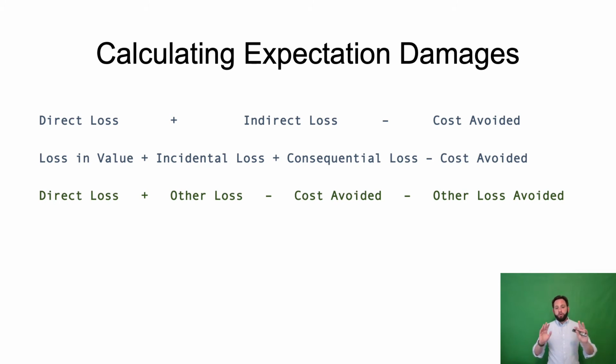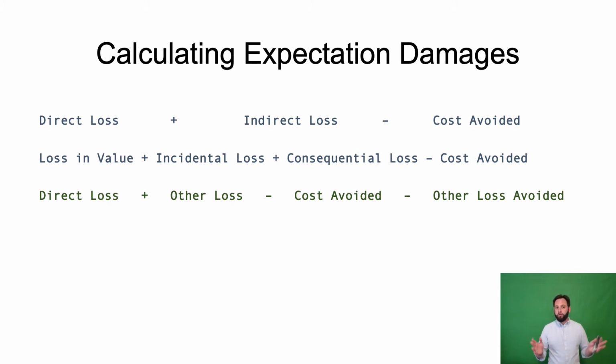Formulations that talk about cost avoided, and also talk about other loss avoided, usually intend cost avoided to mean any amounts not directly paid. So if there was a breach before the buyer paid for the entire shipment, or if there was a breach by the buyer or repudiation by the buyer before the seller completed all of its production, those are direct costs avoided. And that's meant to parallel the concept of direct loss.